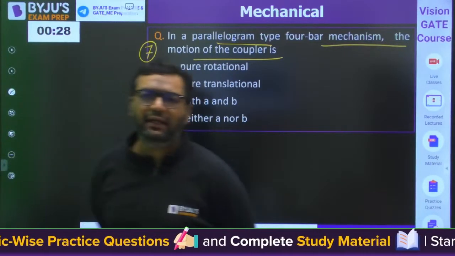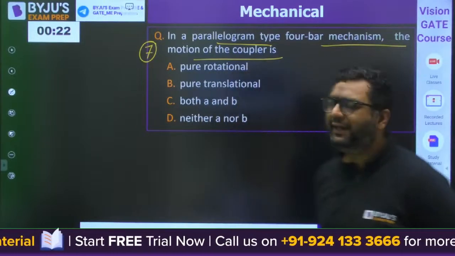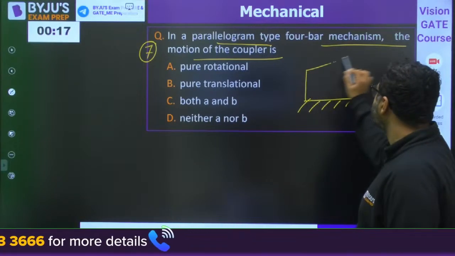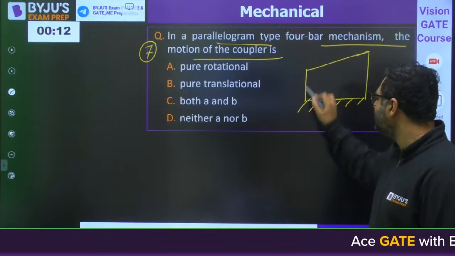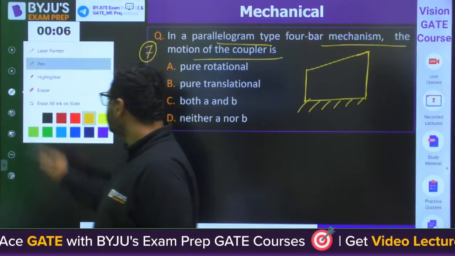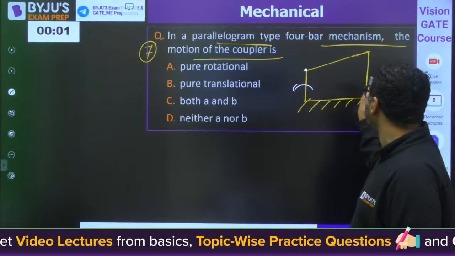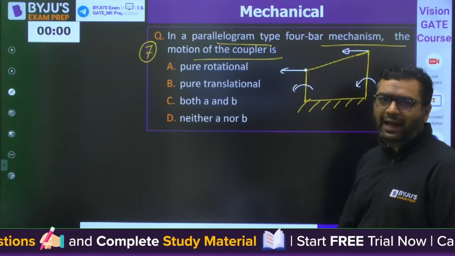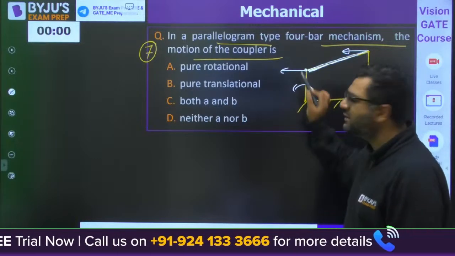Okay, Dev is saying C, Mani is saying B. Very good. Papa Ka Ghoda is saying C. So my dear, whenever we are going to have a parallelogram linkage, it follows this rule. Whenever this link and this link are parallel, you will find that the velocity of this point, if it is rotating like this, and the velocity of this point are going to be equal. And on more research, you will get to know that every point on this link will be having the same translation velocity.